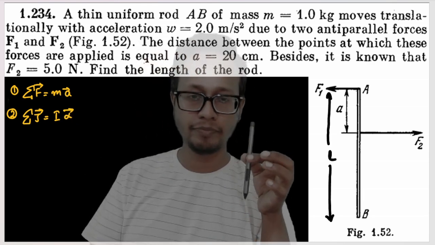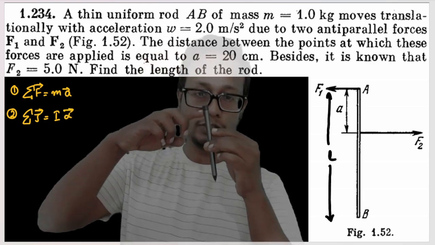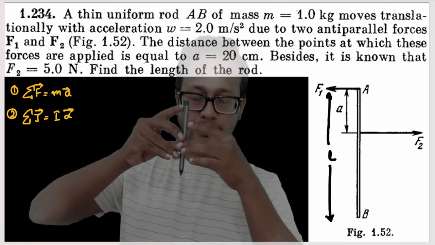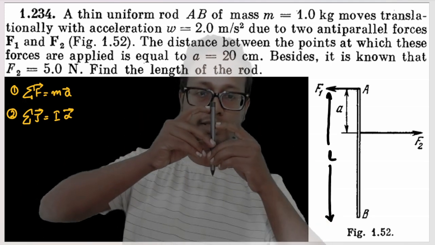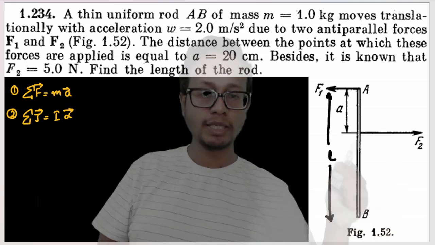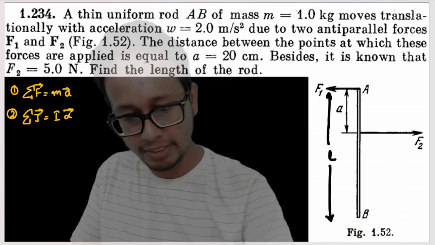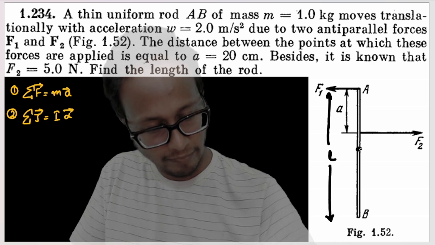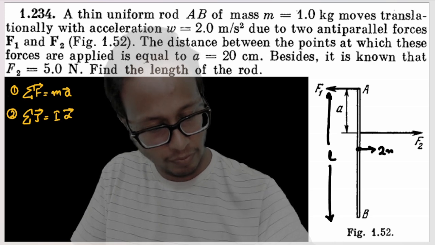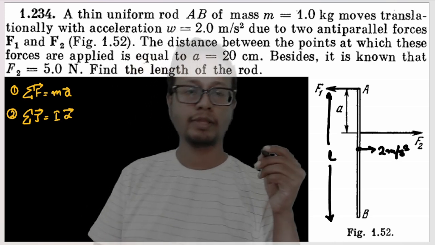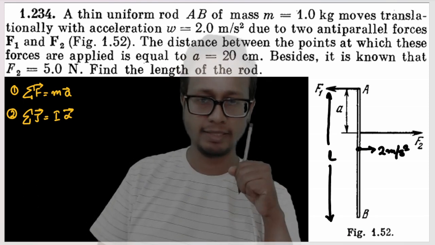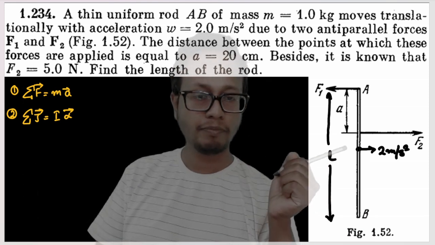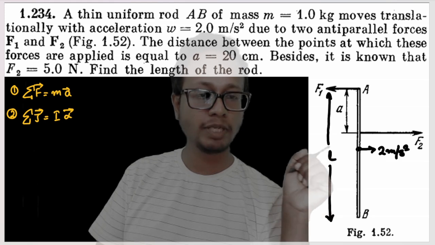Two opposing forces are applied in this manner. The rod will only move in a straight line, that means the force F2 is greater than F1. Then only the acceleration in this direction will happen. And the acceleration is given as 2 meters per second square. If the linear acceleration of this body is given, that means the acceleration of the center of mass of the body is given. So the acceleration of the center of mass of this rod is 2 meters per second square.